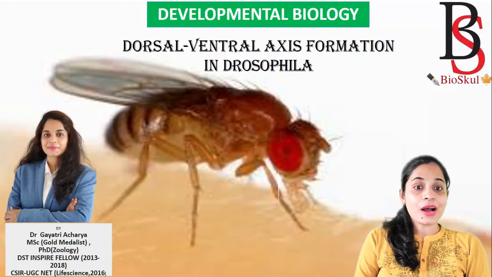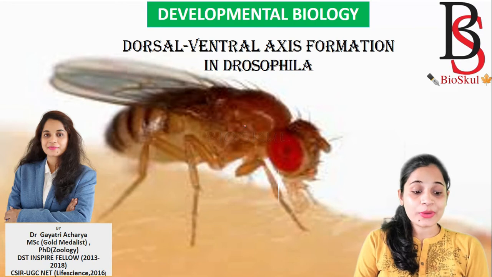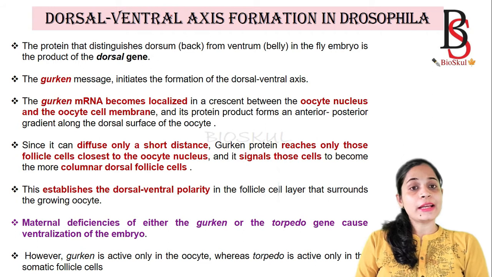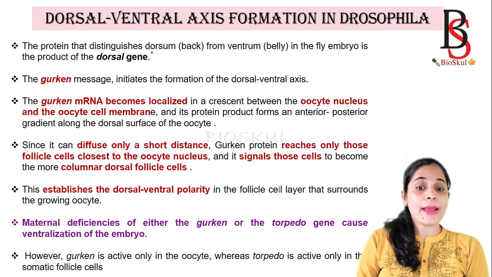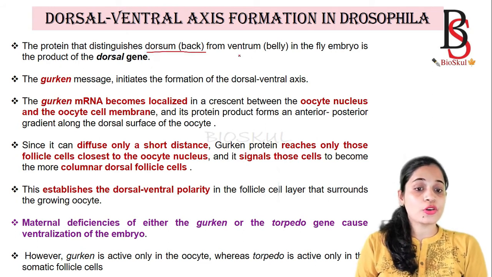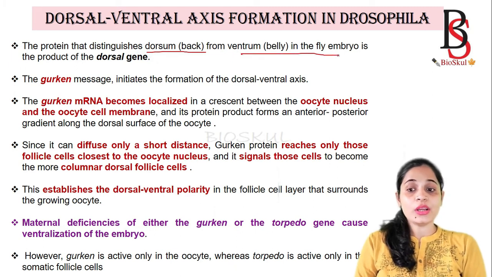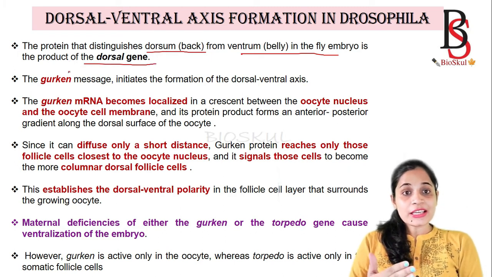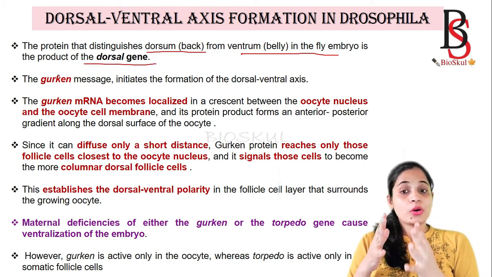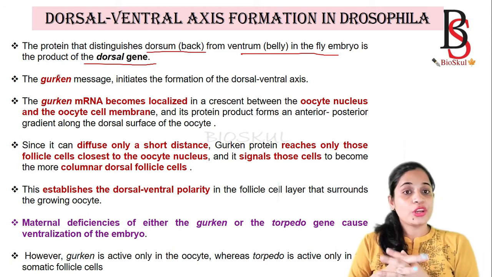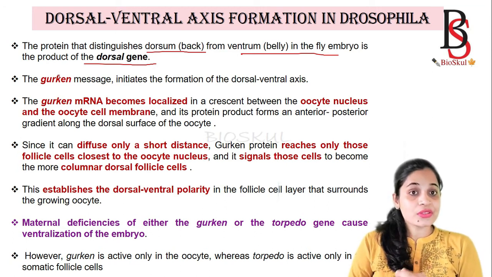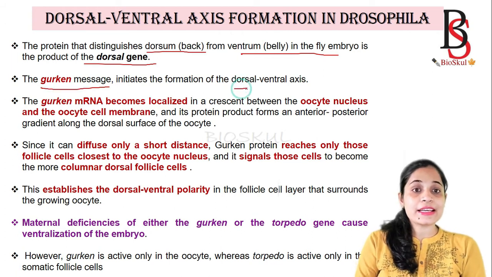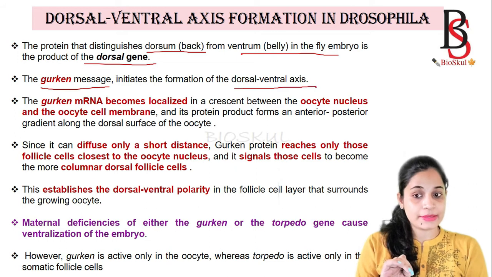So let's know how the dorsal and ventral axis is formed in Drosophila. The protein that distinguishes the dorsal, that is the back, from the ventrum, that is the belly region of the fly embryo, is the product of the dorsal gene. The dorsal gene distinguishes the dorsal and ventral axis formation in Drosophila, and how it distinguishes, we'll discuss. So the Gurken mRNA initiates the formation of the dorsal ventral axis.